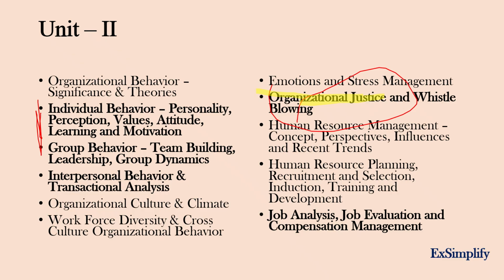If they have asked in June 2024, they will be asking in December 2025. After 2 or 3 exams they keep on asking. It is like a frequency kind of question. So procedural justice and other things constitute organizational justice, which you have to be aware of. Whistleblowing is another concept, and it is mostly associated with the act. You should know what it is.